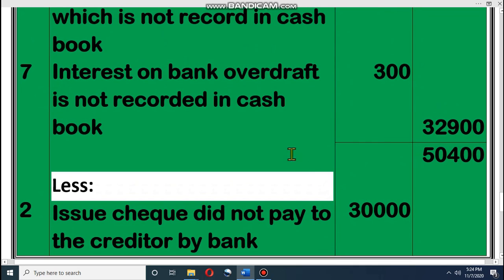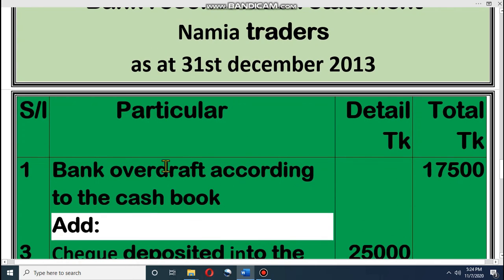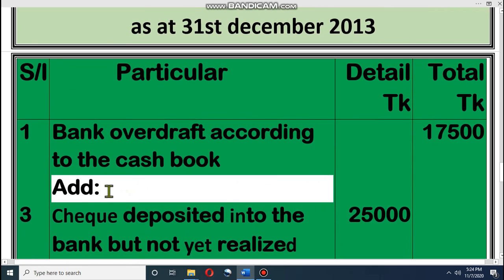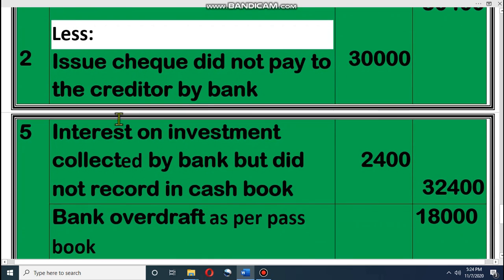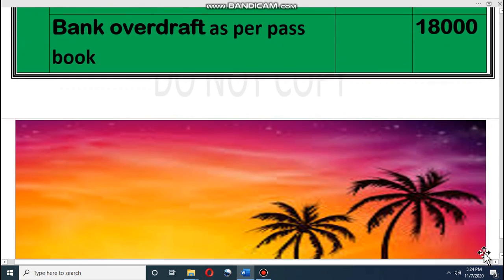Dear student, if you keep these two formulas in your mind, look at the formula: we are doing this bank reconciliation by bank overdraft according to cash book. That means if we start with bank overdraft as per cash book, then what we have to do? If any party makes a debit, we have to add. If any party makes a credit, we have to subtract it. It will be less. So the balance is this. I hope all of you understand.